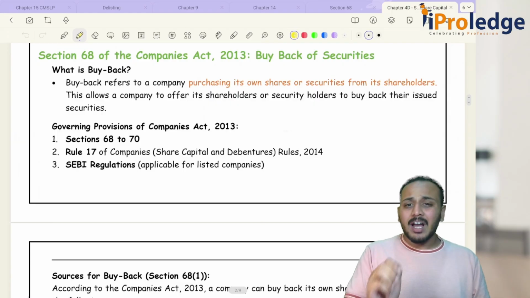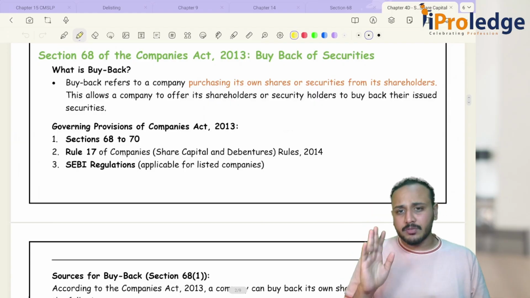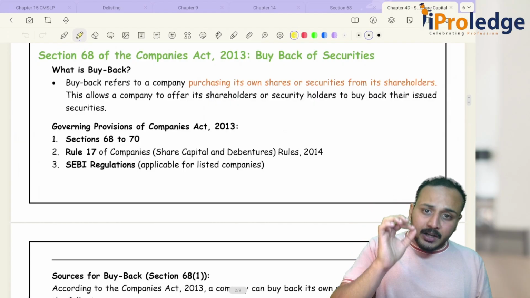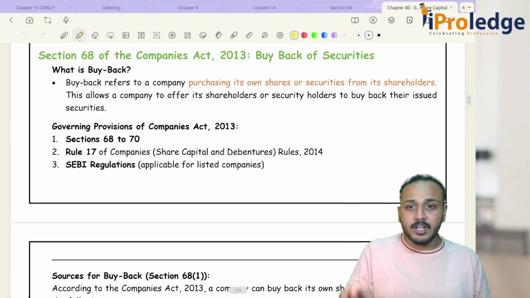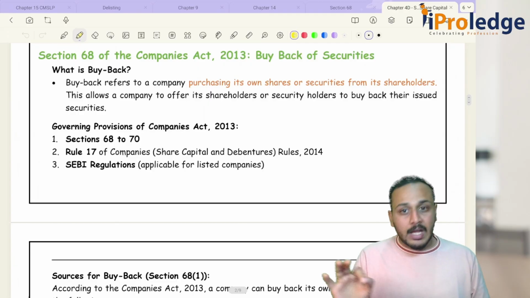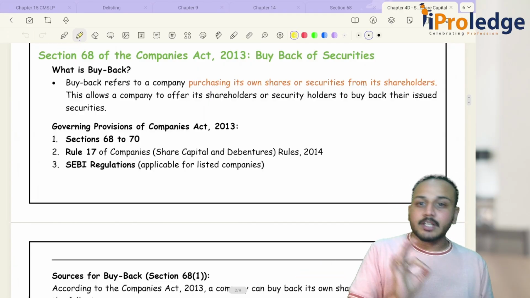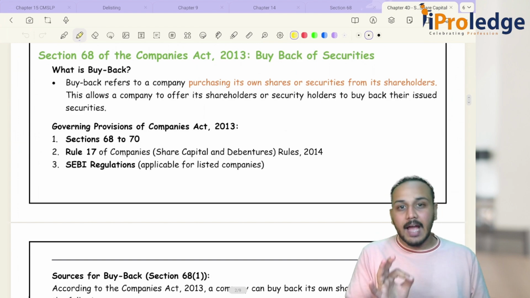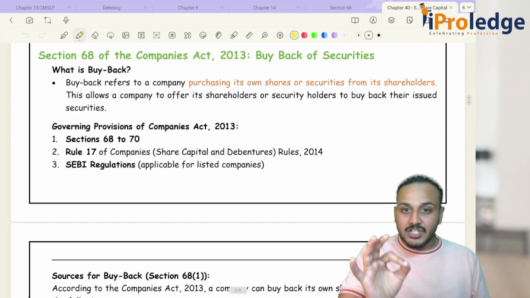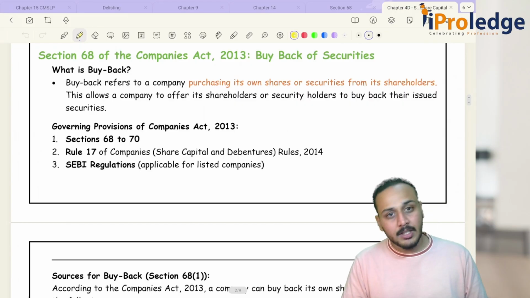No, buyback can be for all the securities of the company, irrespective of whether it is debentures, equity shares, or preference shares. If it is covered in the securities definition, then it can be bought back under Section 68 of Companies Act 2013.